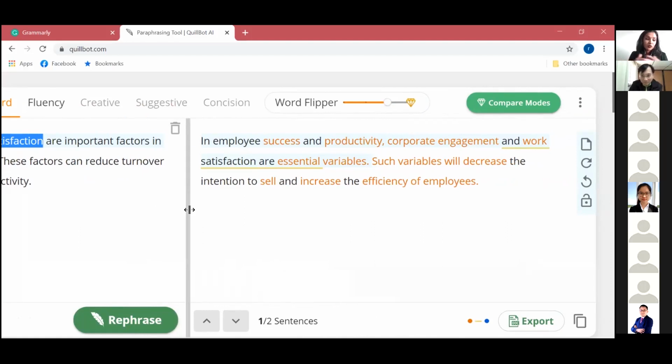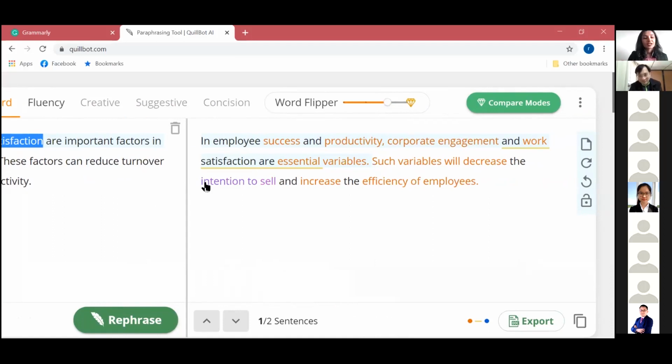This is what students do when they want to avoid plagiarism, reduce the plagiarism index. I understand that, but you see what it did. Organizational commitment became corporate engagement. Totally different meaning. For those who are in the business research field, you know what I mean, right? Job satisfaction became work satisfaction. The turnover intention became intention to sell. Wow, what?